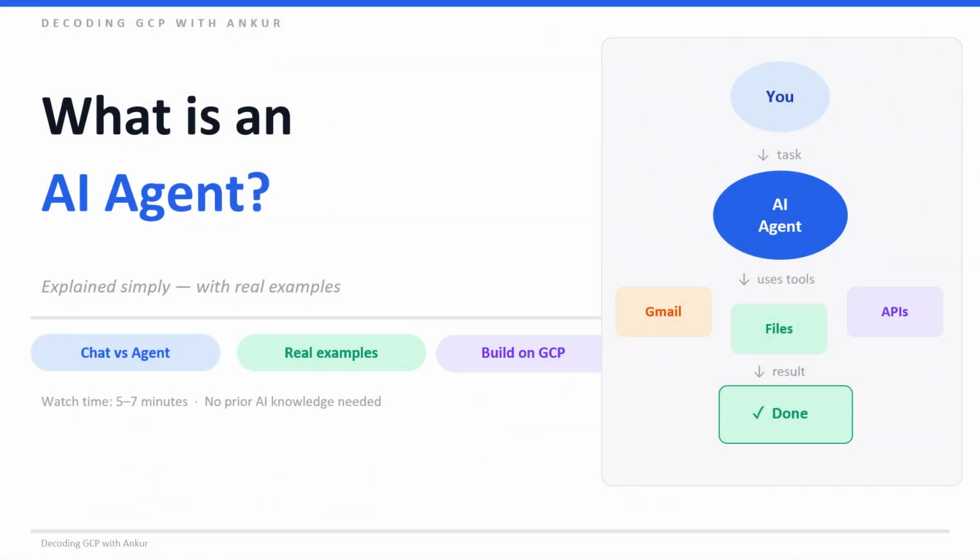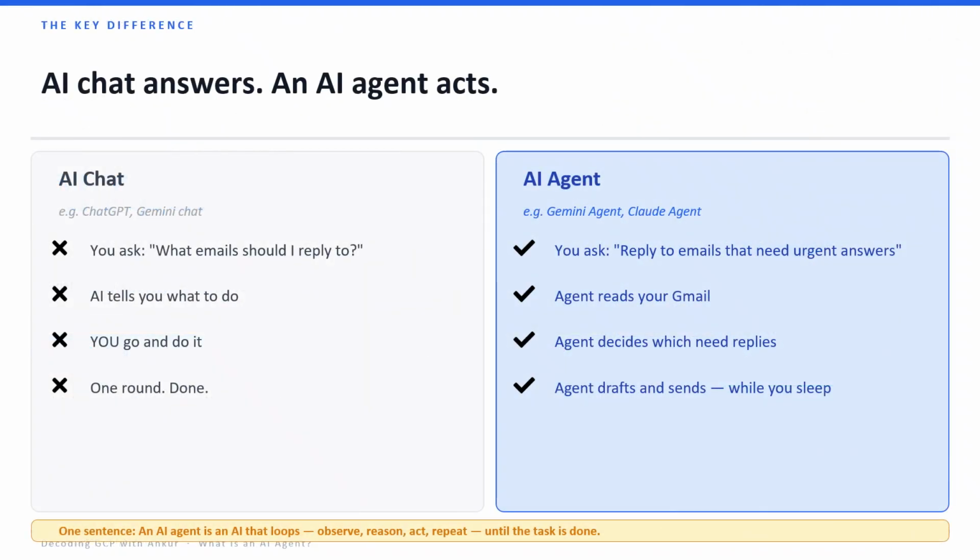ChatGPT answers your questions. An AI agent completes your tasks. That's the big difference. In this video, I'll show you what AI agents actually are, using 3 simple real-world examples. Let's decode it. You ask ChatGPT, what emails should I reply to?